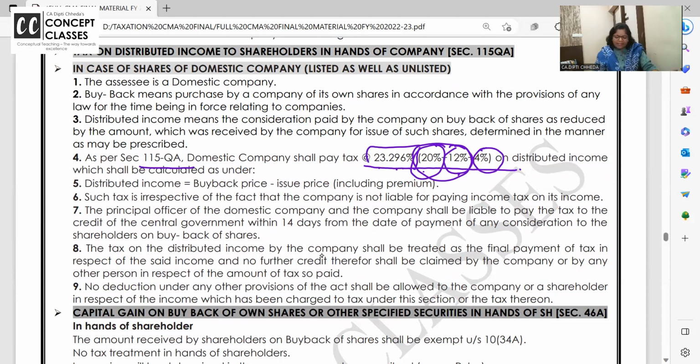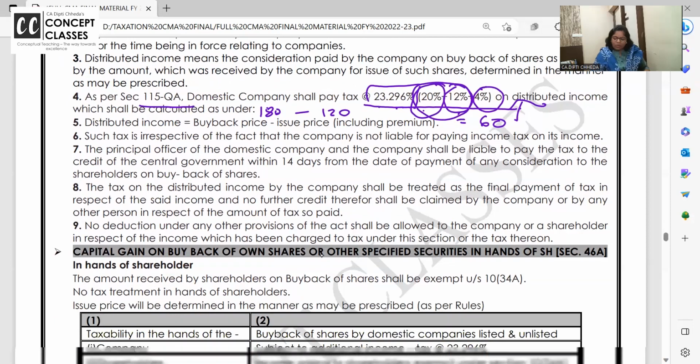Who is paying this tax? Company. Not on the whole consideration of buyback of shares. Say buyback of shares is 180. I have issued these shares of 100 at premium 120. So how much is actually the distributed income for the shareholder? 60. So on 60, 23.296% tax is paid by company. Which company, ma'am? कोई भी Indian company, domestic company, listed, unlisted, and hence buyback of shares is completely exempt in the hands of shareholders. Clear to all of you?